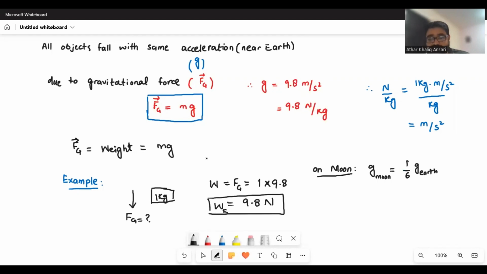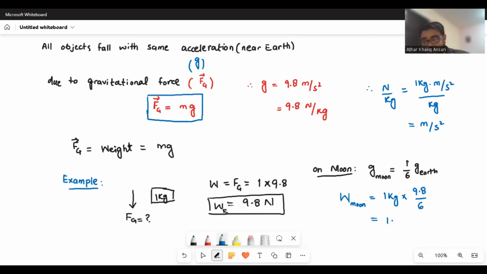So the same 1 kilogram object falling near the moon surface will have a weight equal to mass, 1 kilogram, times the gravity on the moon, 9.8 divided by 6.